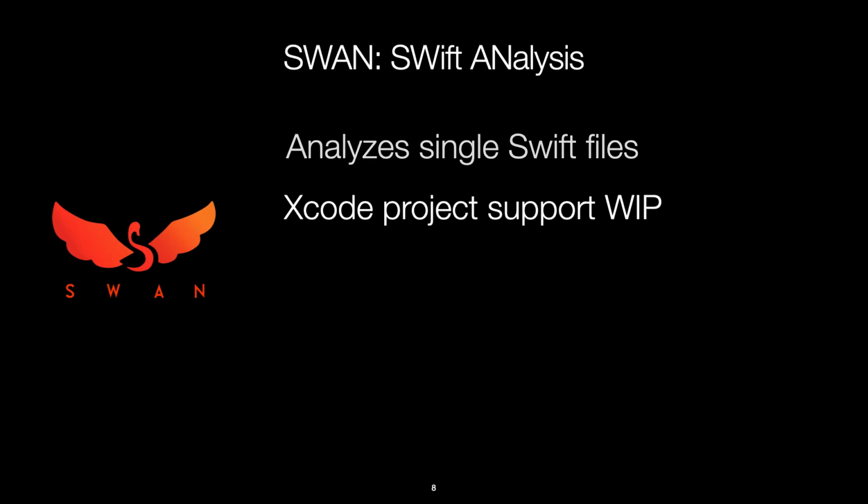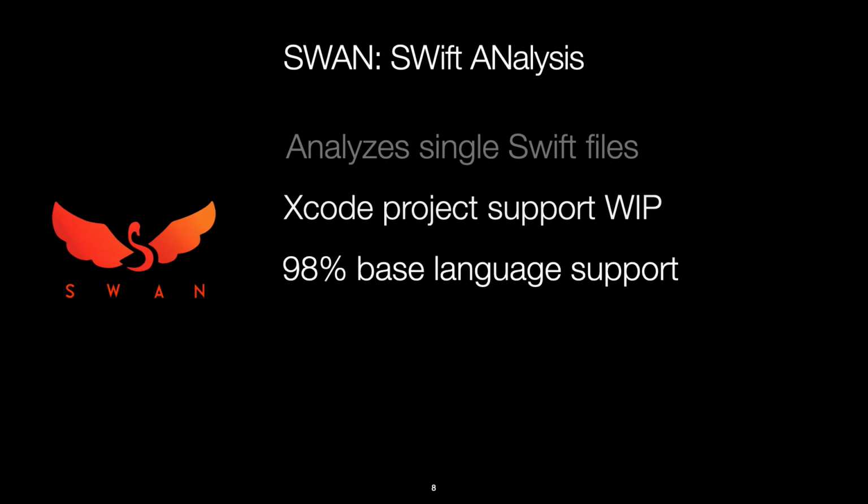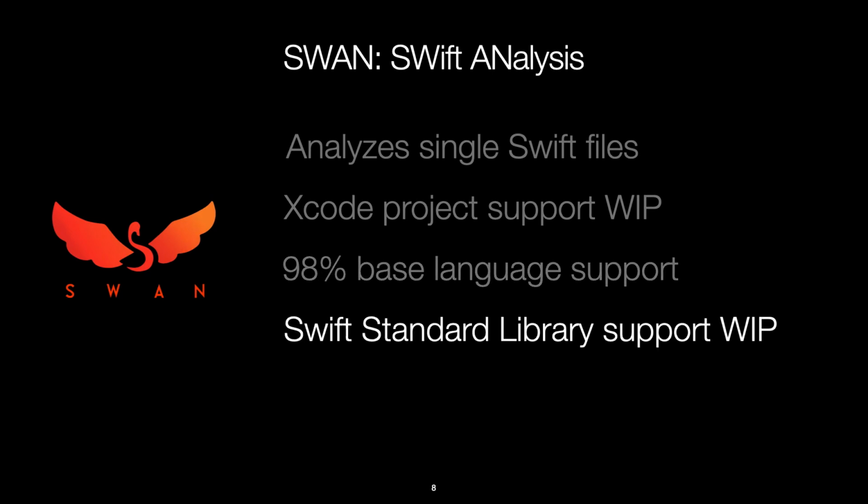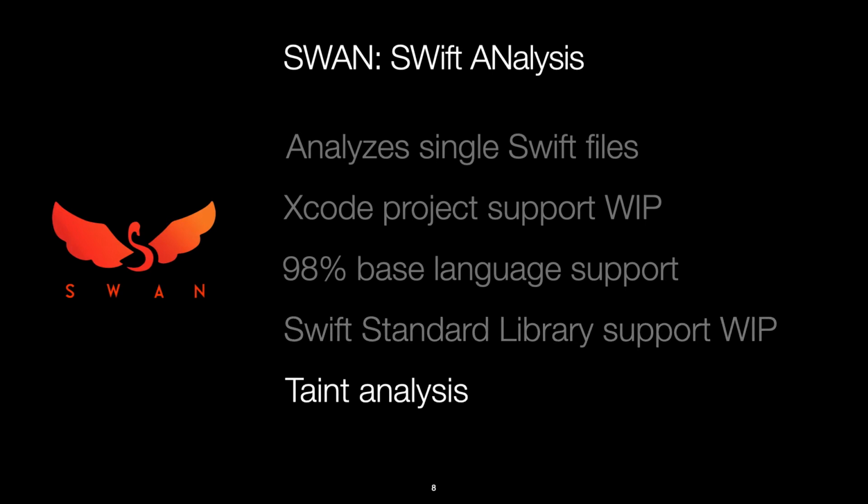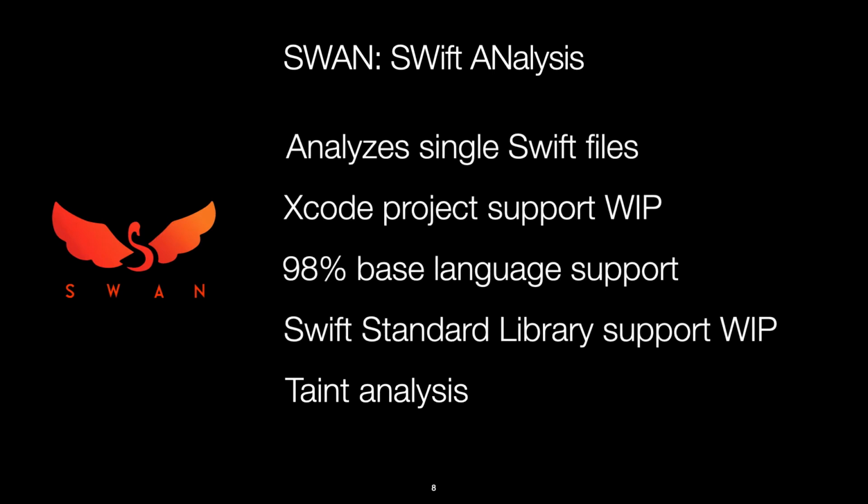First, I just want to briefly talk about what Swan is and is not in its current state. Currently, Swan only analyzes single Swift files. Xcode project support, meaning multi-file Swift, iOS, and macOS application support, is work in progress. At one point, we were able to analyze Xcode projects. However, recent changes to Xcode, Swift, and macOS versioning render our Xcode frontend non-functional. Swan supports almost all of the Swift language, and modeling for Swift standard libraries is work in progress, that is, modeling data flow through standard library components such as containers. Lastly, Swan supports taint analysis for user-defined sources and sinks. In order to achieve Swan's goal of analyzing iOS and macOS applications, we are working on completing Swan's support for Swift, Xcode projects, and the Swift standard library.